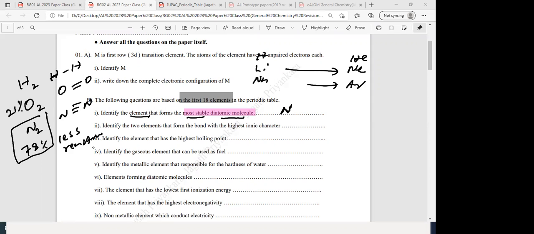Okay, Shamaya gave oxygen, Dushan also gave oxygen. No, the answer is nitrogen. Okay. Then number 2, identify two elements that form a bond with the highest ionic character. Highest ionic character. Which pair of elements out of the first 18 form the highest ionic character? Yes? Any volunteers?